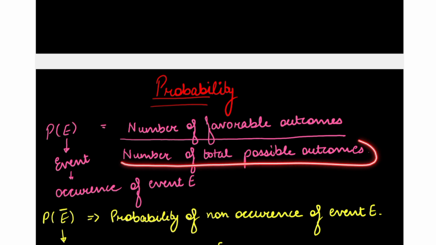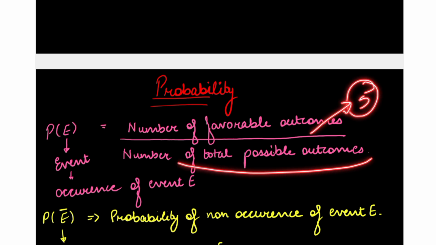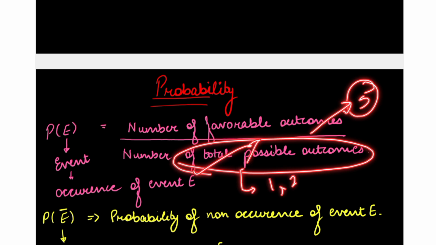divided by number of total possible outcomes. That is total number of scenarios that can take place. While throwing a single dice, if we need a 5, okay, so favorable outcome will be 5 and the number of total possible outcomes, that is what are the total outcomes that can be there? 1, 2, 3, 4, 5, 6. We can get any of these numbers, right? But the favorable one is 5.